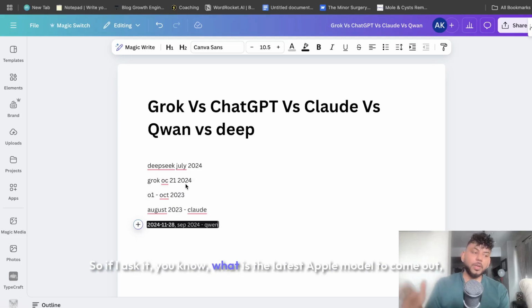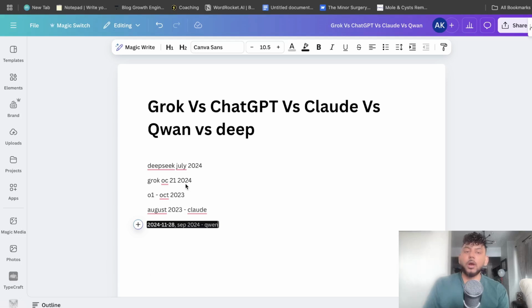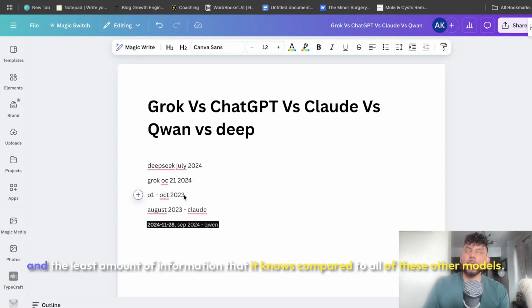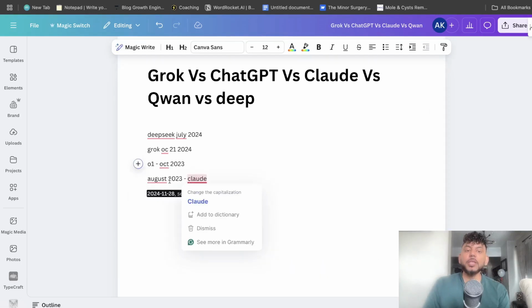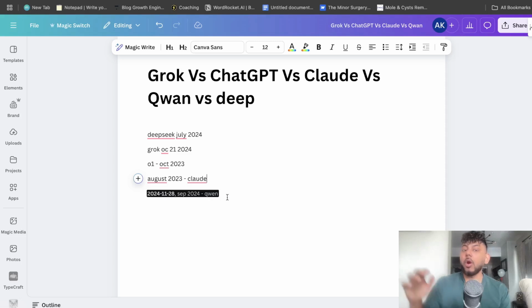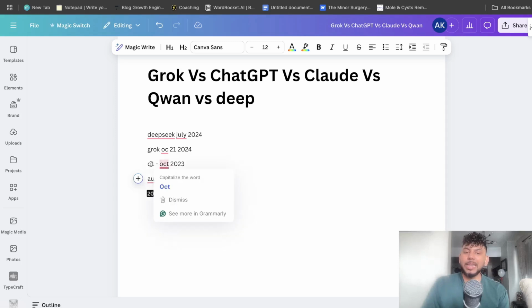So if I ask it, what is the latest iPhone model to come out in 2025, it will not be able to tell me that. o1 is October 2023, which is the least amount of information that it knows compared to all of these other models. Claude is August of 2023 and Qwen is September 2024. So we see that there's a couple of models like Grok, DeepSeek and Qwen that are 2024, which is more updated, while ChatGPT and Claude are a little bit older in terms of their knowledge cutoff. But at least the benefit is that we have web searching on ChatGPT, while we do not have that on Claude.